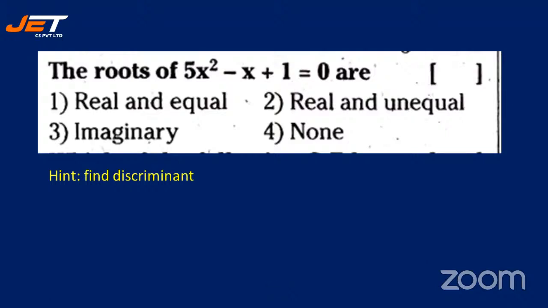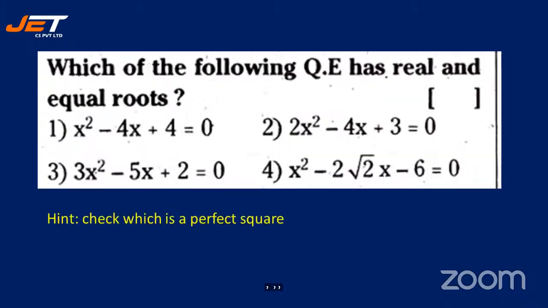The roots of 5x square minus x plus 1 is equal to 0 are. Again, find out b square minus 4ac, whether it is equal to 0, less than 0, greater than 0, whatever. All right. Let's see how many are going to work out and give me the answer. Your time has already started. You all should be swift enough so that we can cover more sums. All right, let me check the chat box. Yes, Santosh, Akhilesh, Gautami, Saivardhan, Gayatri, Rajeshwari. Okay, all right. Many are giving me the answer. It is option 3, imaginary. All right, see the next question.